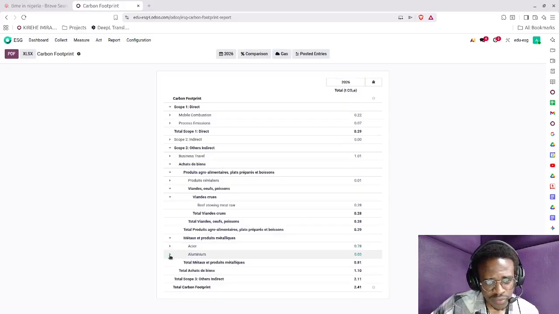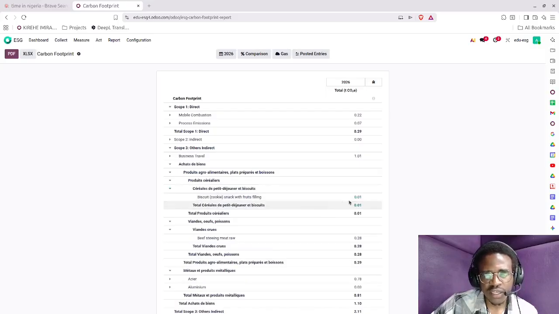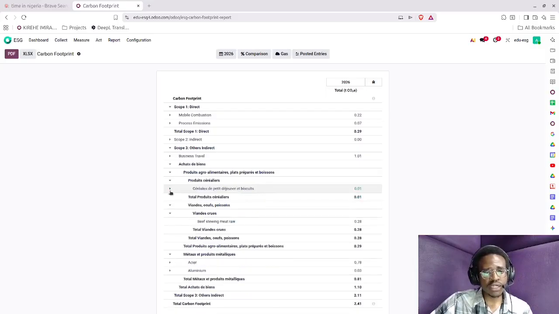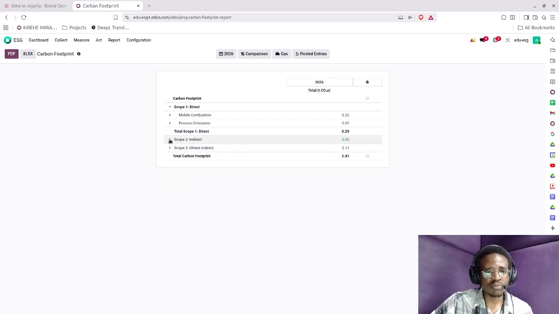Okay, so let me see. There we have it. Where do we have it? There we have it. Produits céréaliers, then I can see cereal et tout ça, and then you can have your emissions right there. So basically, you see, we are able to record emissions manually. And so basically, you've seen how to get scope 1, scope 2, and scope 3 emissions.